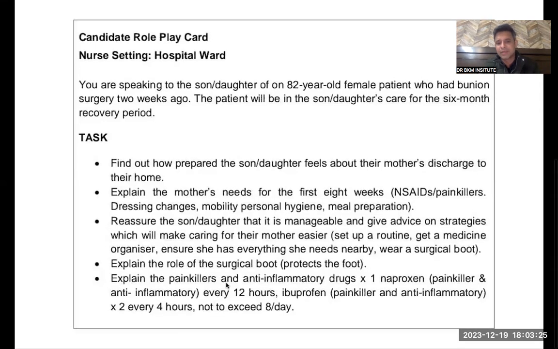All right. Explain the painkillers and anti-inflammatory drugs. One is naproxen, a painkiller and anti-inflammatory, which should be given every 12 hours. Then ibuprofen. So there are three different kinds of painkillers. Ibuprofen should be given as two tablets every 4 hours, and you cannot exceed more than 8 a day. So this is a very simple task.